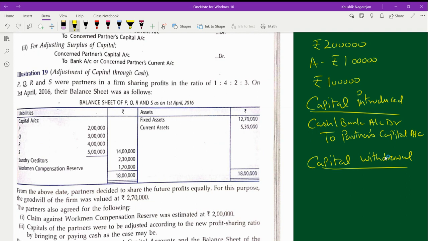The entry above has to be reversed. So that means the partner's capital account will be debited to cash or bank account. This will be the journal if you are going to withdraw the money, right?